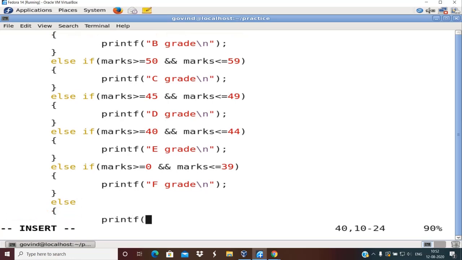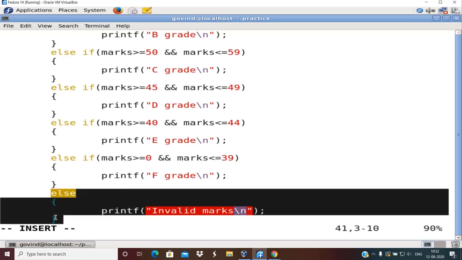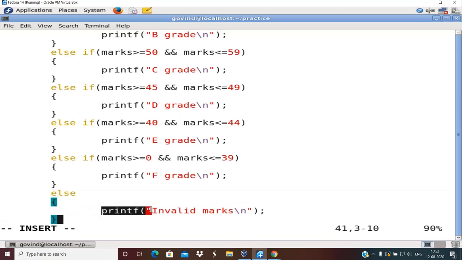Printf invalid marks. Suppose I enter a marks which is above 100, correct? In that case, it should display that marks is invalid, right? So I can do this by writing this condition. Or what if I enter a marks which is negative? You cannot have a marks with negative, and you cannot have a marks which is above 100 for that particular course, right? So in such case, if you write this else, it will handle that scenario also.